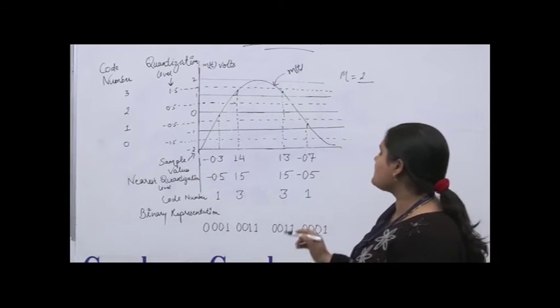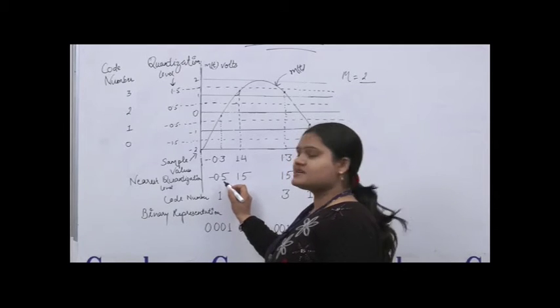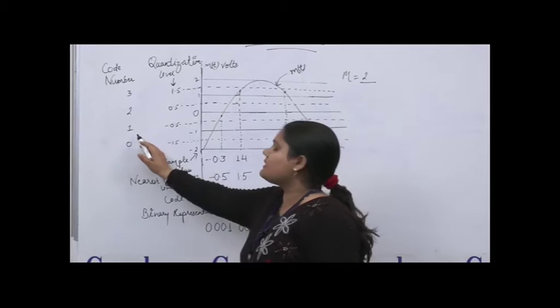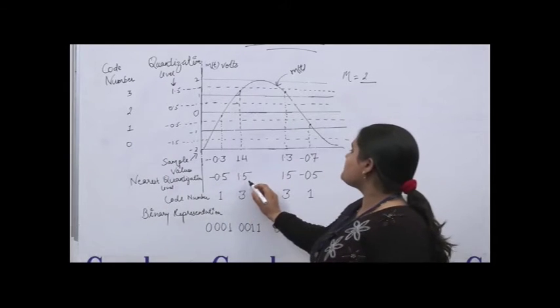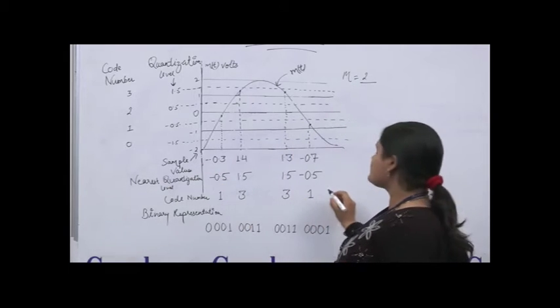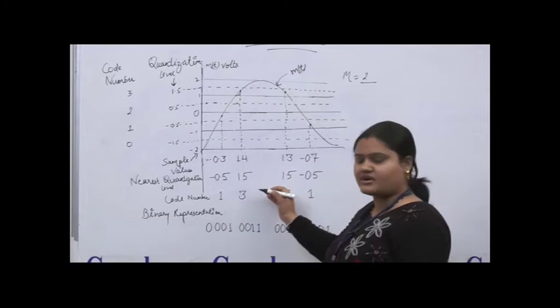Now we have to check what the code number will be, arranged according to the nearest quantization level. For -0.5, the code number is 1. For 1.5, the quantization code number is 3. So here we are arranging all the code numbers corresponding to a sample value or the nearest quantization level.